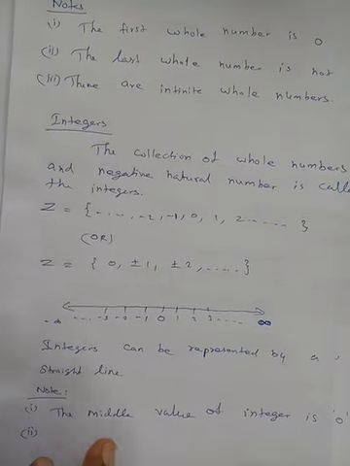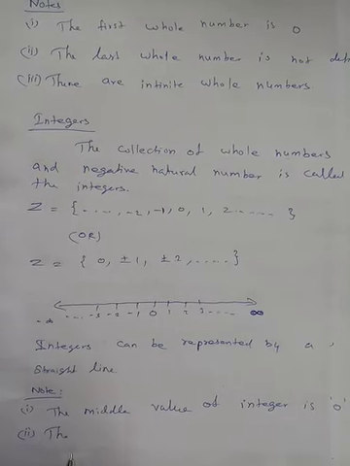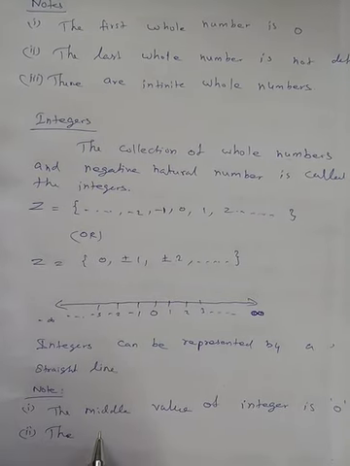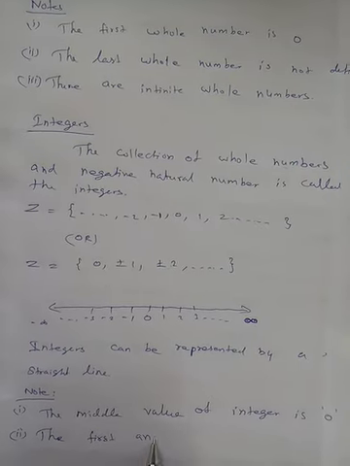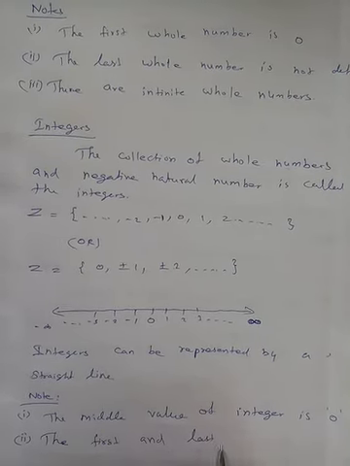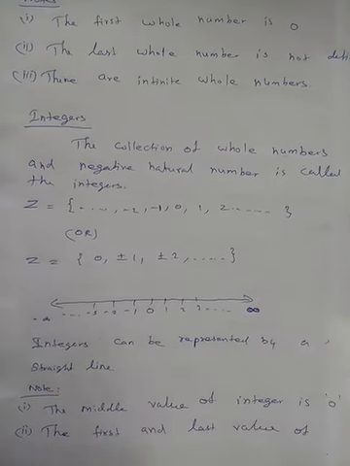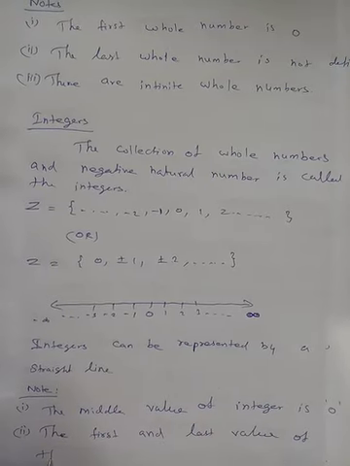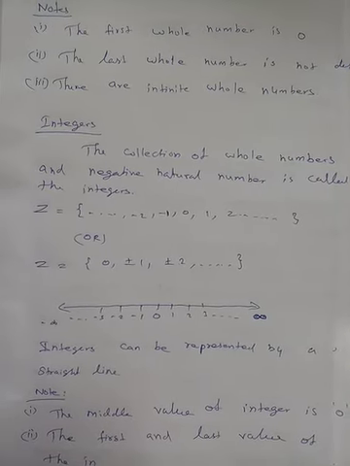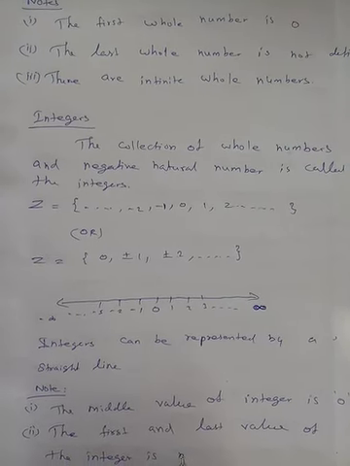Second one, the first and last value of the integers is not defined.